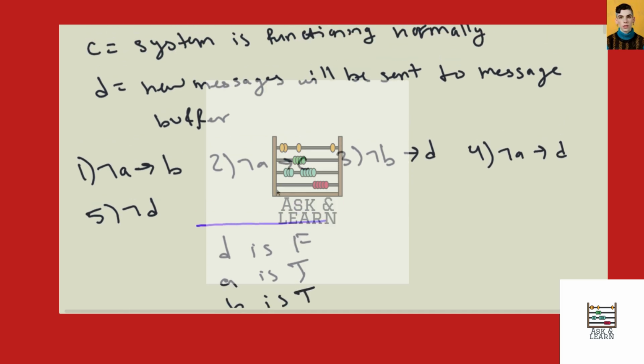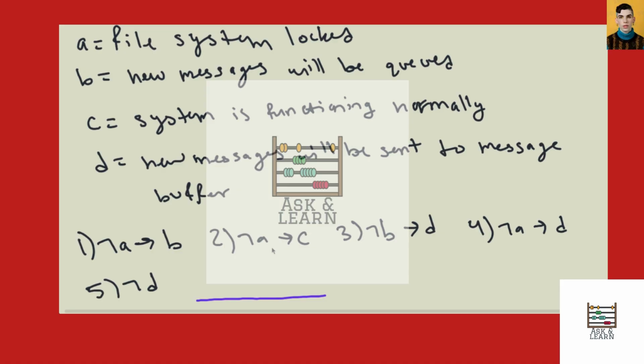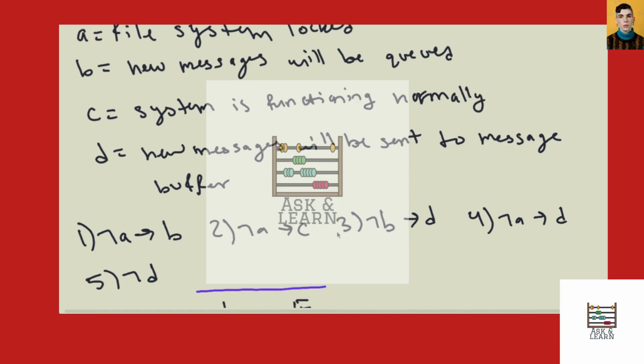And then next we have, if the file system is not locked, because we have not A, then the system is functioning normally. But when we go back to the second to last statement, it says that if the file system is not locked, then new messages will be sent to the message buffer, and we found that we needed the inverse of that, just so that our system is consistent.